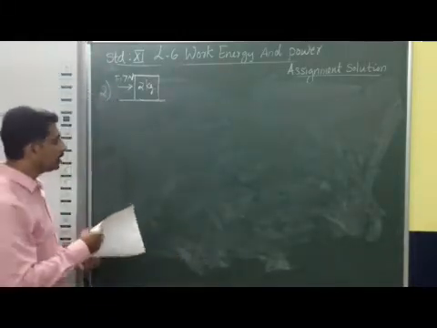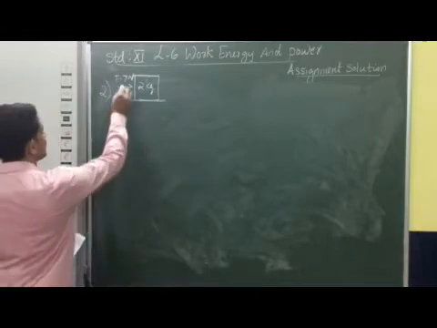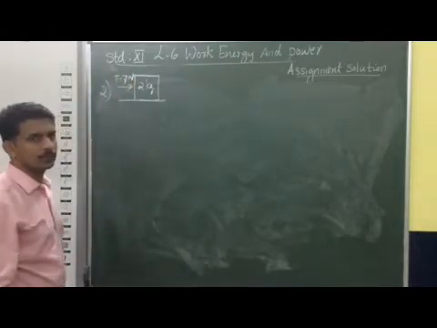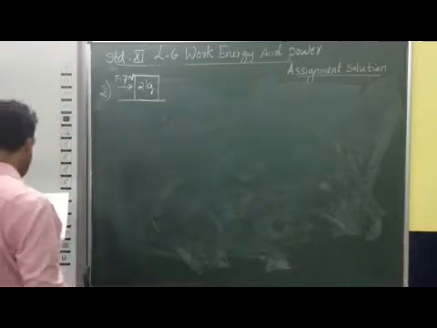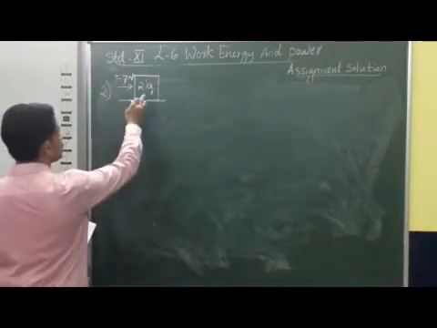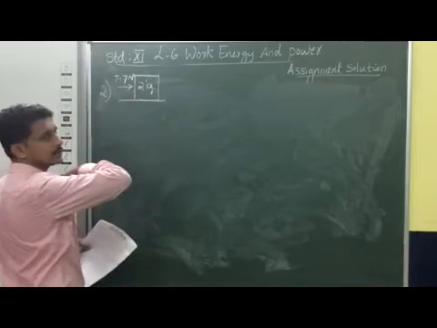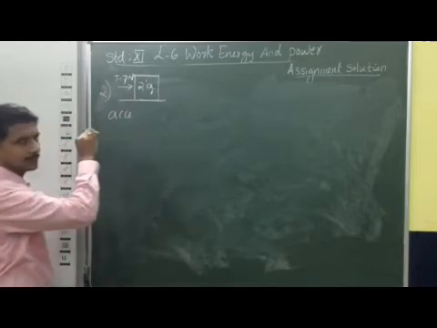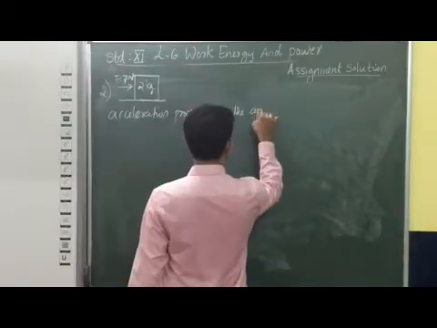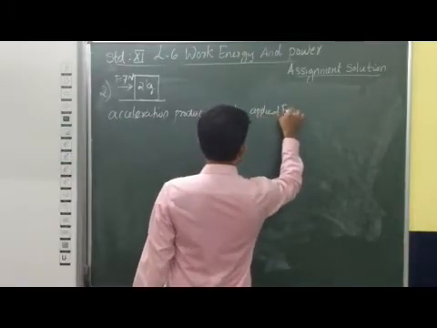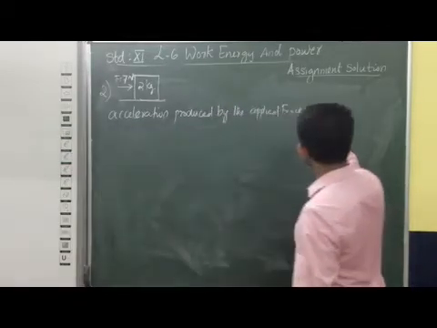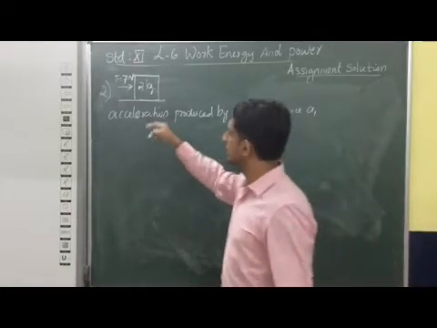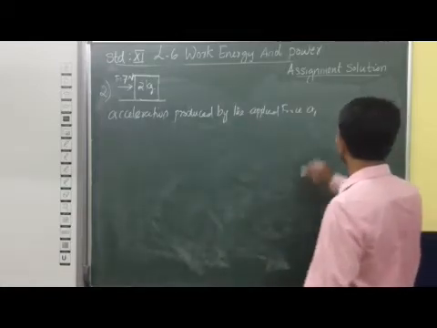First you have to find the acceleration produced in this object. The body has mass 2 kg and the applied force is 7 Newton. So we can calculate the acceleration produced by the applied force, which I will call A1.